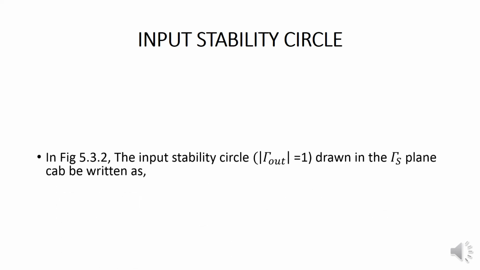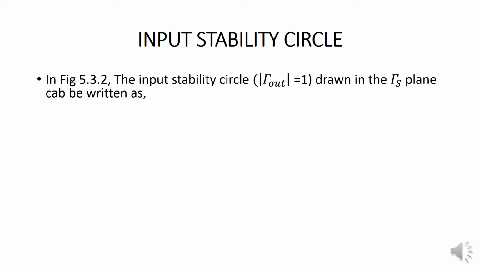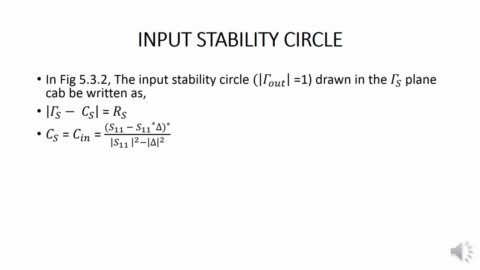Input stability circle. So for the input stability circle, psi out will be equal to 1. This will be shown in the plane of psi s. The same procedure will be followed for the input stability circle. So modulus of psi s minus CS will be equal to RS. Then CS will be equal to C in, which will be equal to S11 minus S22 star del the whole star divided by modulus of S11 square minus modulus of del square. Then RS will be equal to R in, that is the radius of the input stability circle. So R in will be equal to modulus S12 S21 divided by modulus S11 square minus modulus del square.